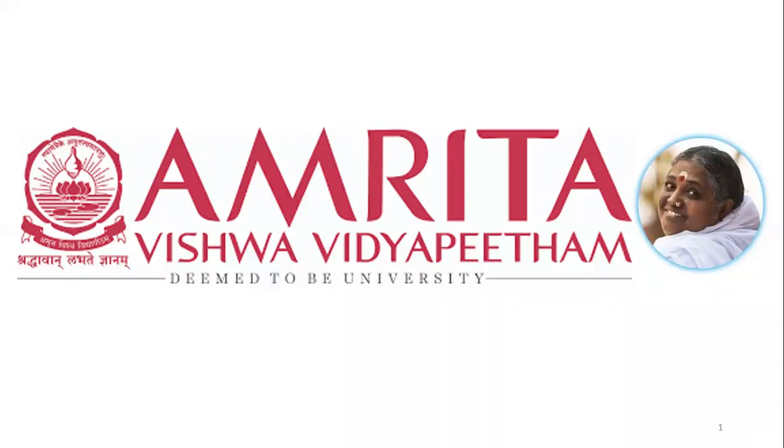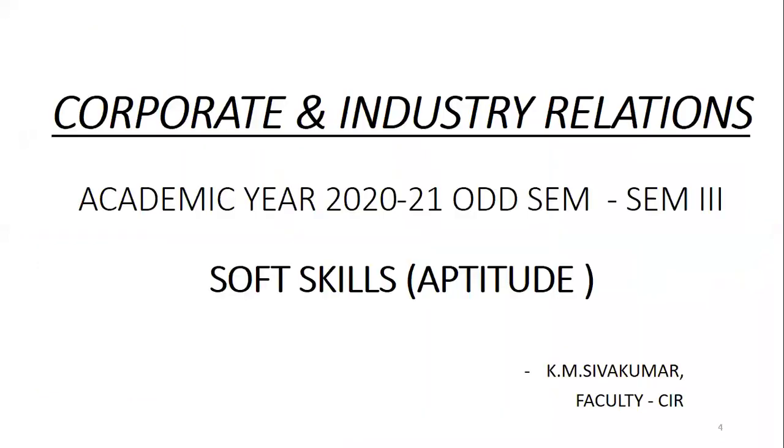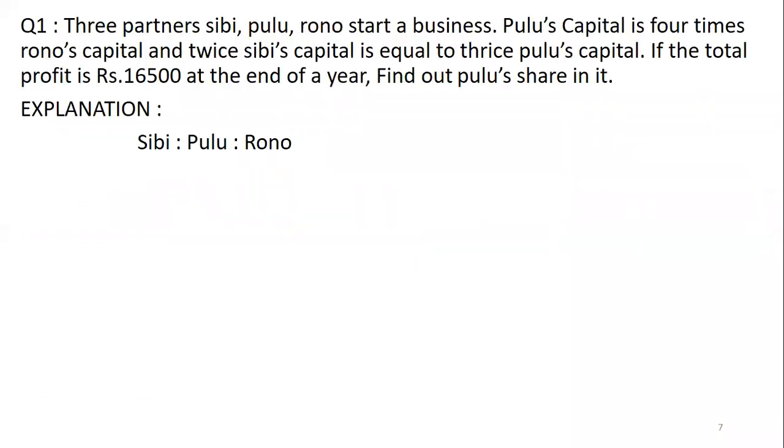Now coming to the workbook problems. 3 partners, CB, Pulu, Rono, start a business. Pulu's capital is 4 times Rono's capital and twice CB's capital is equal to thrice Pulu's capital. If the total profit is rupees 16,500 at the end of the year, find out Pulu's share in it. So CB, Pulu and Rono.